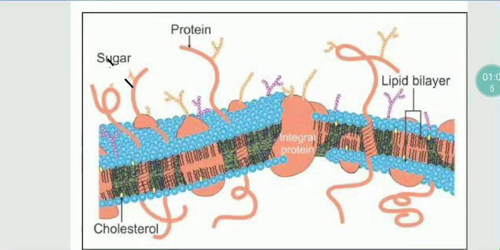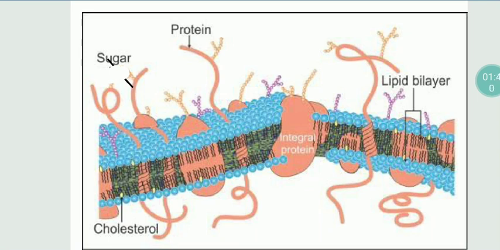Till the discovery of the electron microscope in the 1950s, we did not know the composition of this plasma membrane. With the discovery of the electron microscope, we came to know the composition of the plasma membrane, and especially we studied the plasma membrane of RBC. The composition of the RBC membrane reveals that it is made up of 52% proteins.